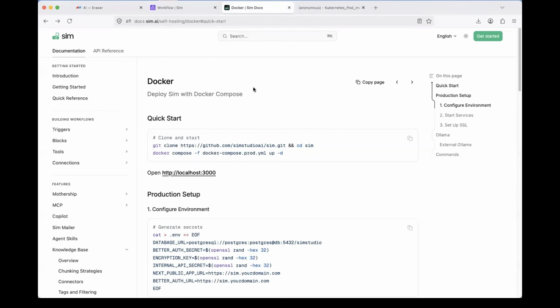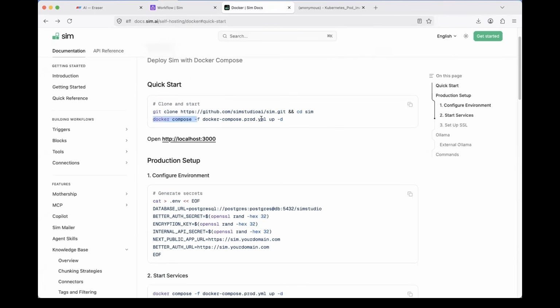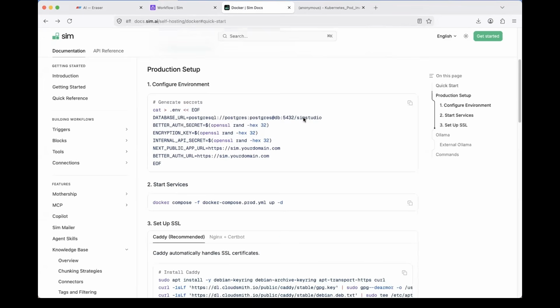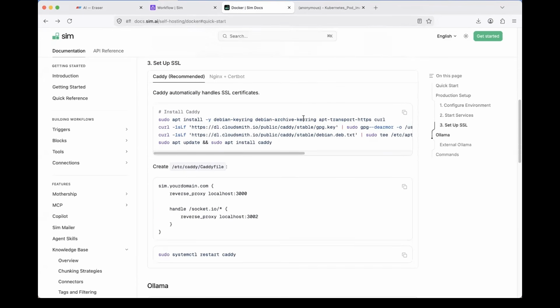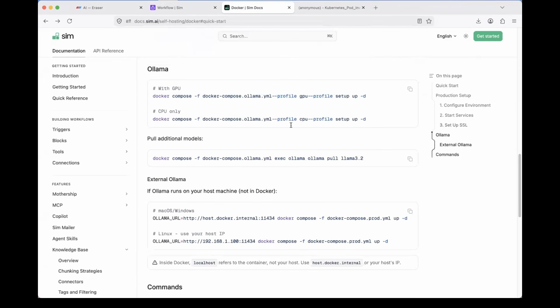Just head to the sim.ai documentation. Just search for sim.ai documentation or use the link in the description, whatever you feel comfortable with. Go to the Docker section. You will find the Docker Compose command. Take this Docker Compose command and you will have sim.ai running. If you scroll down, you will also find the Ollama integration here. So you can directly run this command to set up sim.ai with Ollama directly.